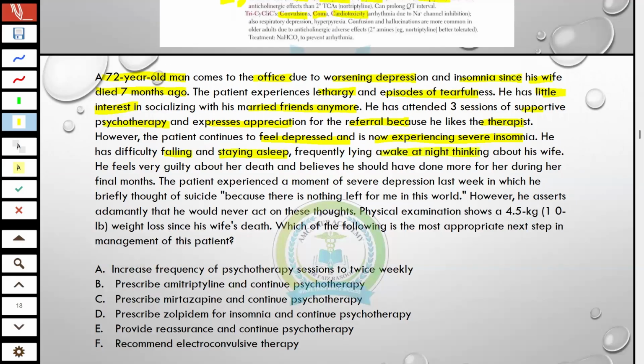He has difficulty falling and staying asleep, frequently lying awake at night thinking about his wife. He feels very guilty about her death and believes that he should have done more for her during her final month. The patient experienced moments of severe depression last week in which he briefly thought of suicide because there is nothing left for him in this world. However, he insisted adamantly that he would never act on these thoughts. Physical examination shows a 4.5 kg weight loss since his wife's death. Which of the following is the most appropriate next step in management?